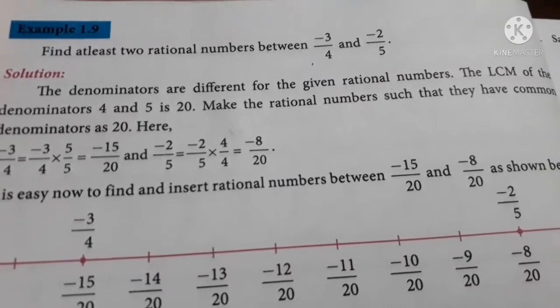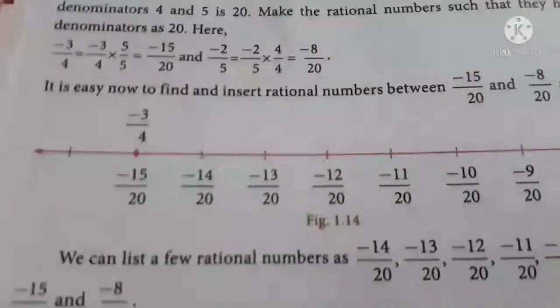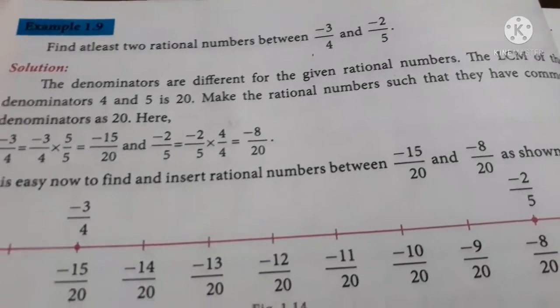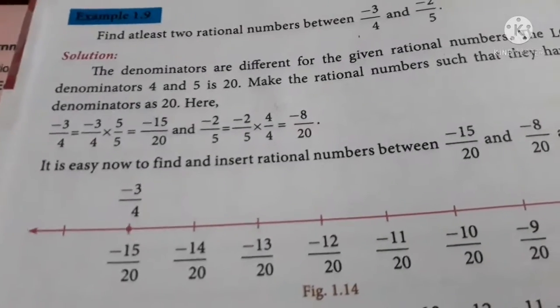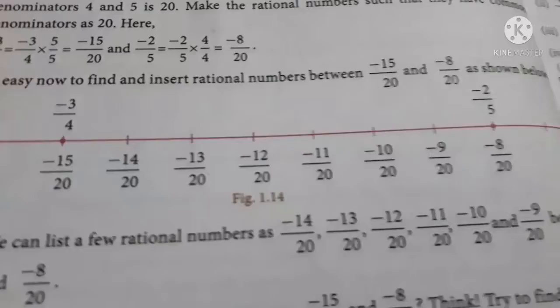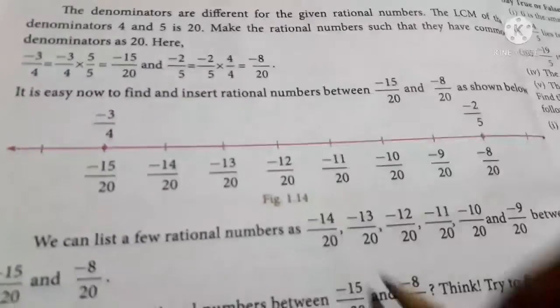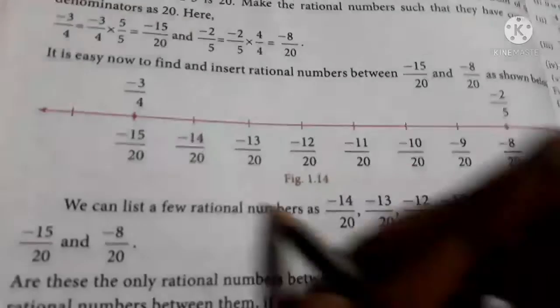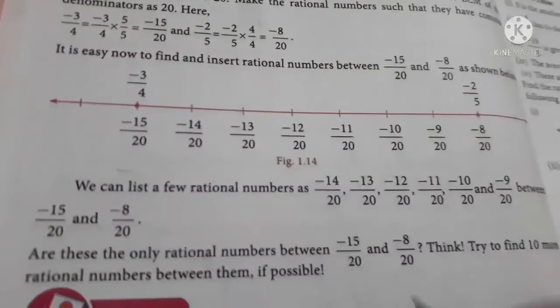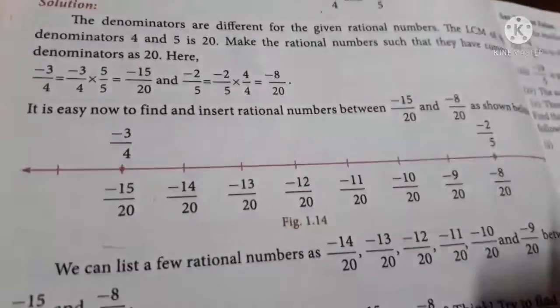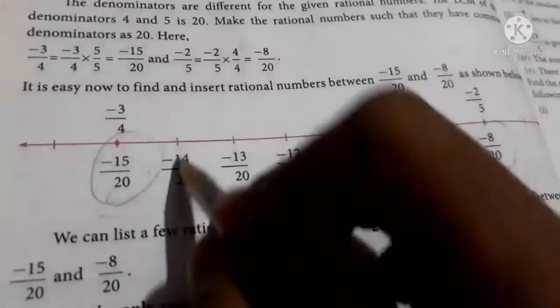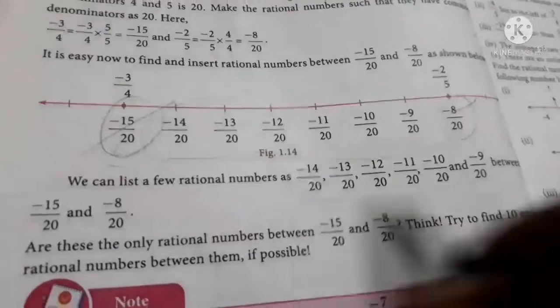Find at least two rational numbers between minus 3 by 4 and minus 2 by 5. First, you should make the denominators the same. How to do it? By finding the LCM. So do it, and you will get minus 15 by 20 and minus 8 by 20, right? So now after that, just represent it on the number line. Okay. We can list a few rational numbers in between. Just keep this in mind, because they are asking between, you should not take this number and this number. Leave these and take all the numbers between them. Okay, you have 6 numbers.